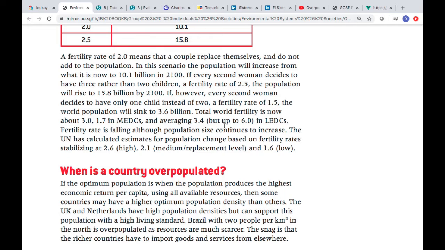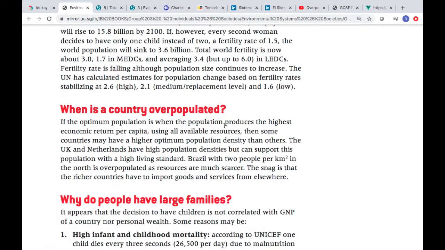We are a country that is considered an LED, a low economically developed country. So that's the reason of what? I don't know. You tell me, okay? Think why people want to have more kids than other kinds of societies. So that depends on the income, if you have a job, if people are educated, if you want to travel. Now young people don't want to have kids, right? That is another thing. Maybe society wants young people to have kids earlier. So it depends on the customs and the traditions of every single population.